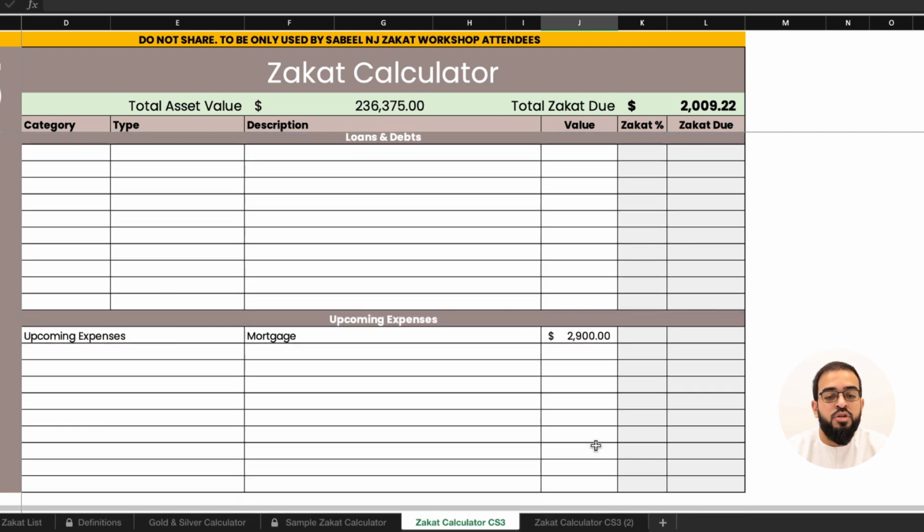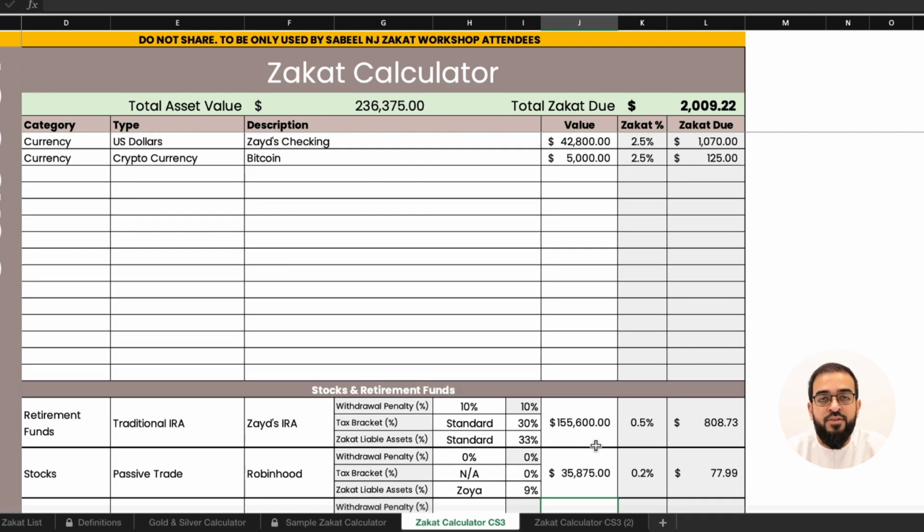And the last piece that we want to put in are the upcoming expenses. So he has a $2,900 monthly mortgage, and so we put in 1 month's worth of mortgage deduction. To calculate, his total asset value is $236,375, and he owes $2,009.22 for his zakat.